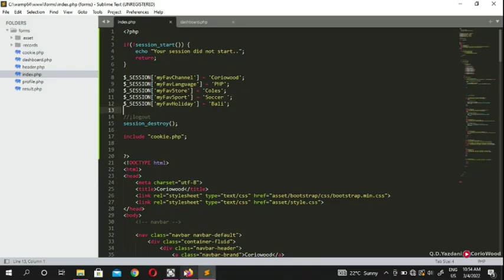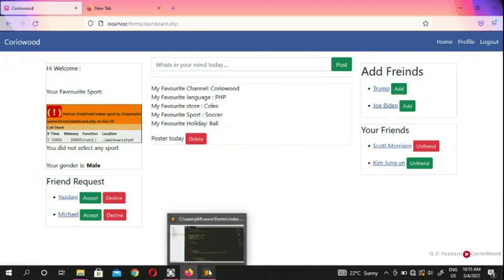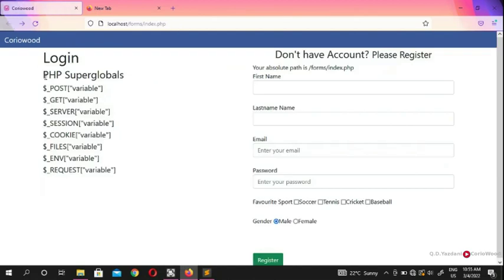I'm going to show you the profile, then we're going to see how we finish the profile, how we're going to design the user profile. Then we're going to go to the files, and we upload the user's photo.